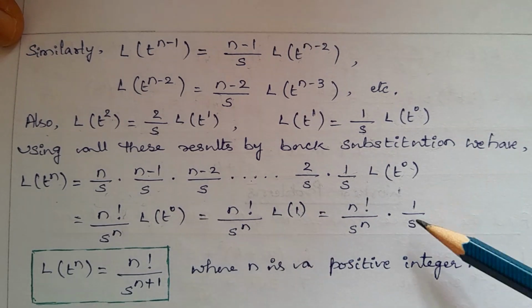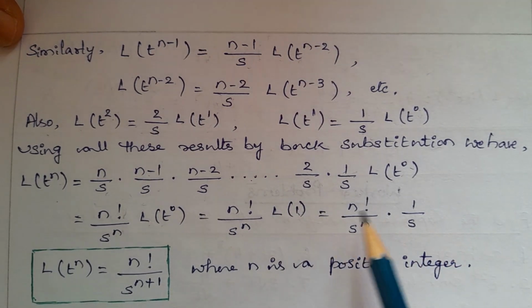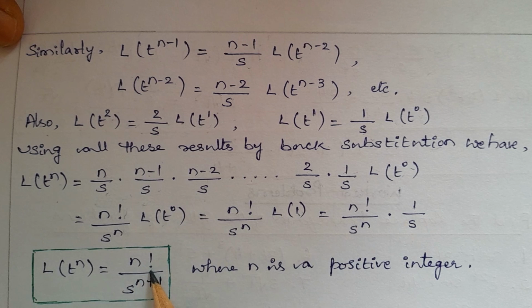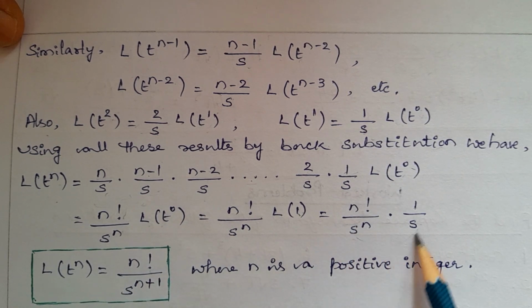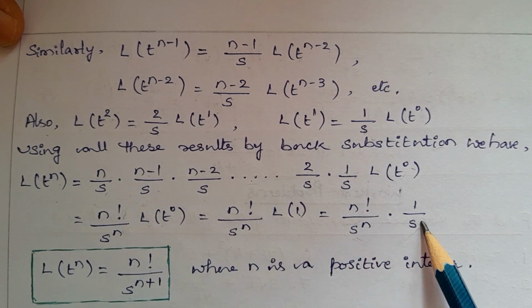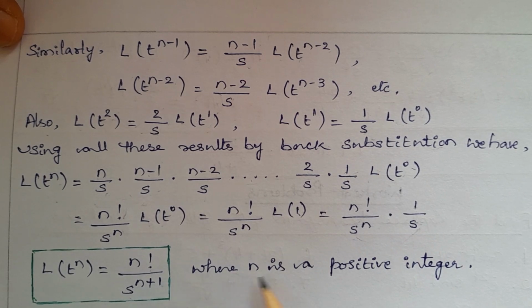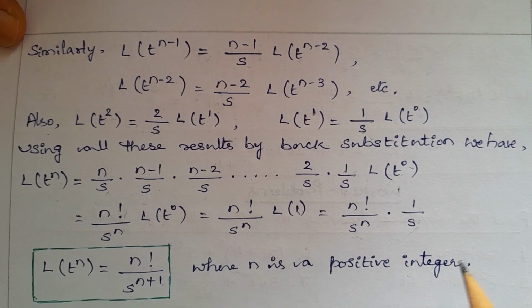Laplace transform of 1 is 1 upon s. So n factorial into 1 is n factorial divided by, here the base is common, the index is different, n plus 1, where n is a positive integer.